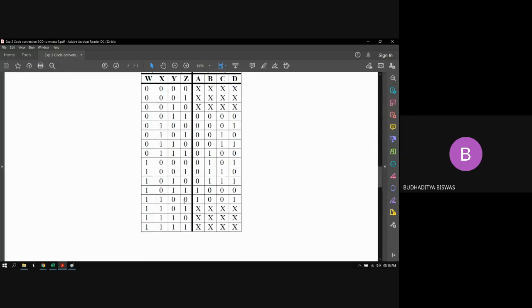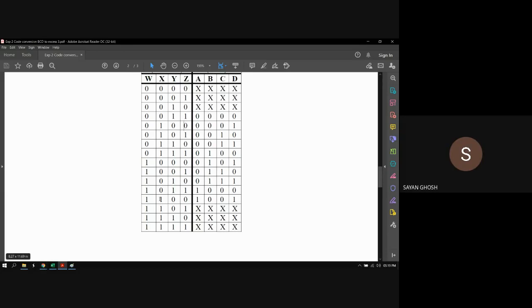But if the input variables are 13, 14 and 15, the output is also don't care, because subtracting 3 from 13 gives 10, which is not a valid BCD number. Got my point?